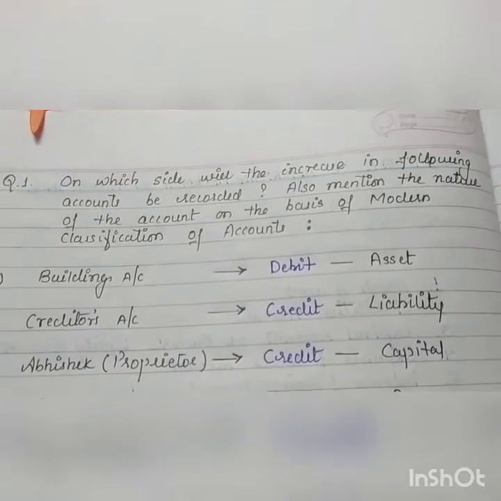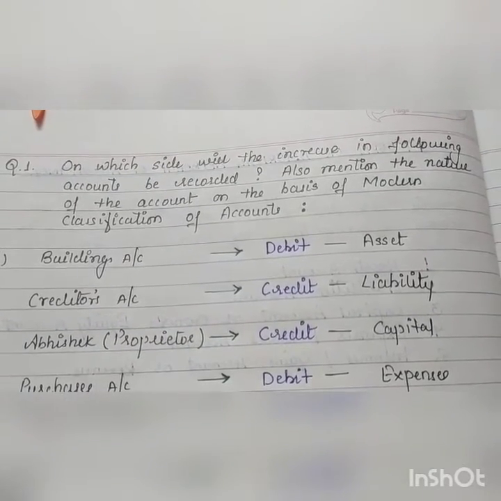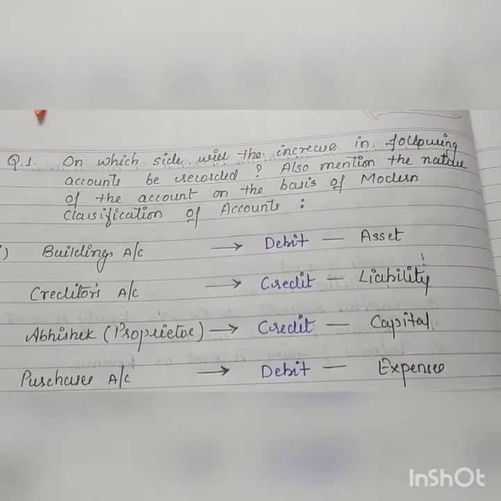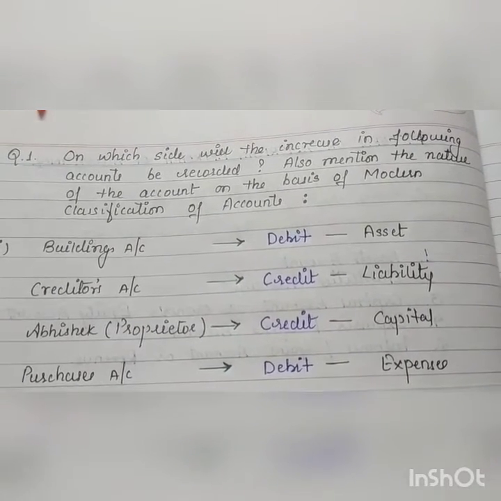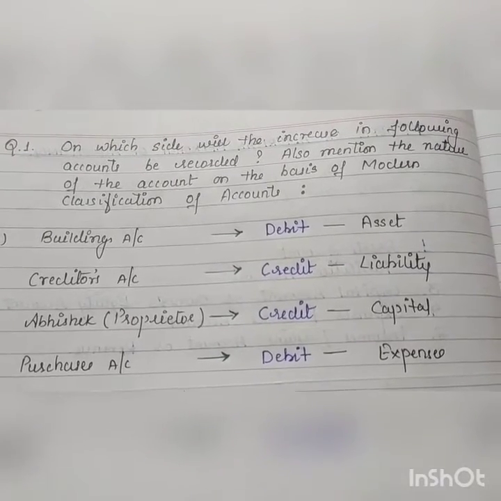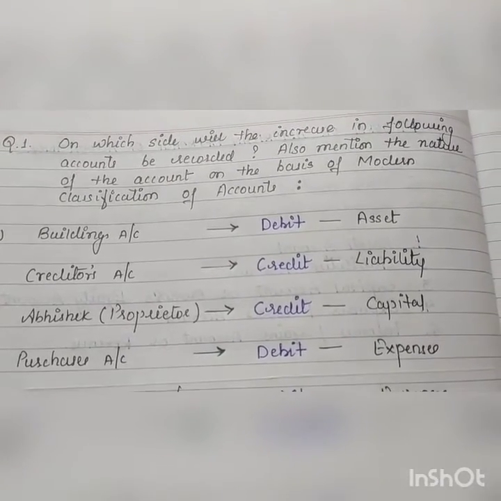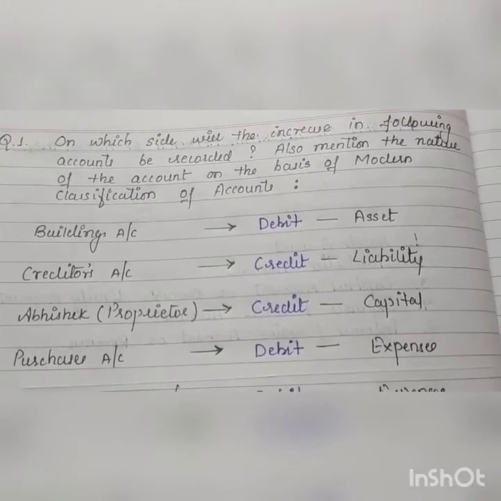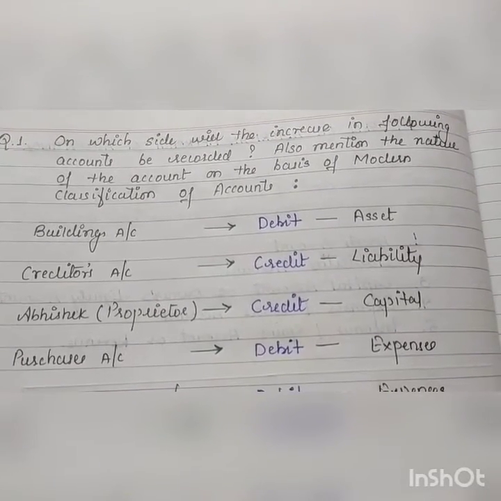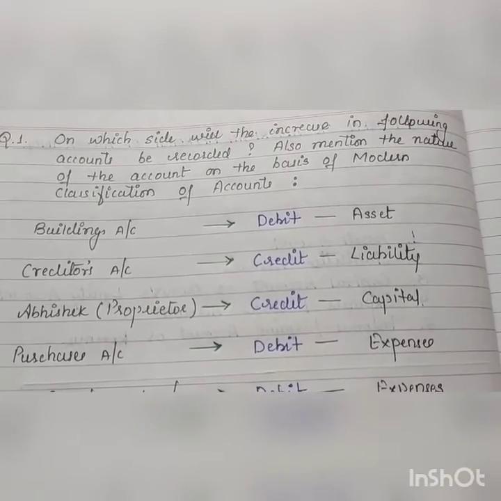Here is the question. On which side will the increase in following accounts be recorded? Also mention the nature of the account on the basis of modern classification of account. So, under modern approach, we have 5 categories, namely assets account, liabilities account, capital account, revenue account, and expenses account.